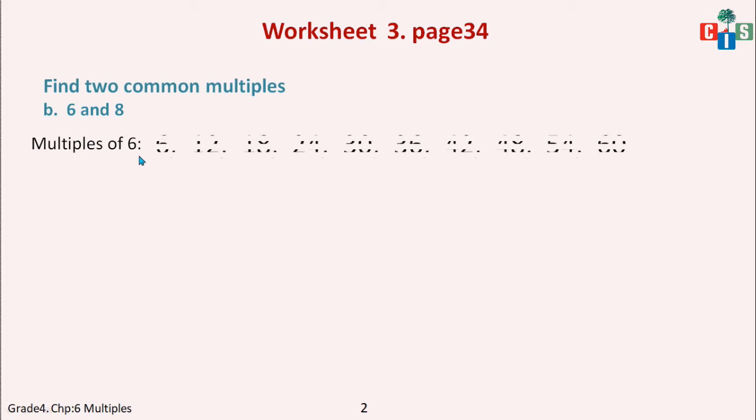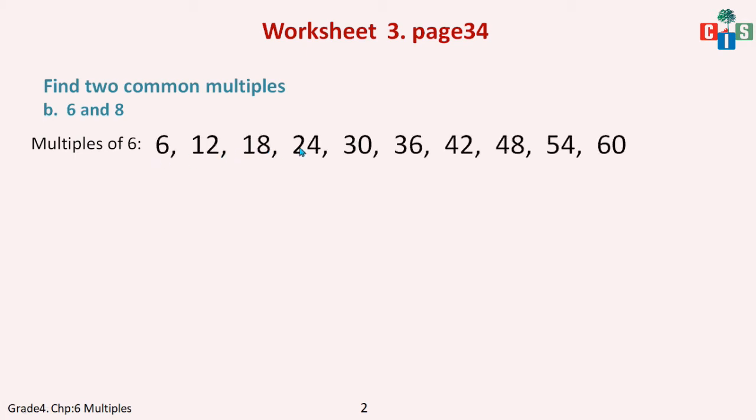So we will have multiples of 6, that is multiplication of 6, that is the table of 6. Yes, so 6 ones are 6, 6 twos are 12, 6 threes are 18, 24, 30, 36, 42, 48, 54 and 60. This is the table of 6. Okay. Now we will have the table of 8, that is multiples of 8. It's 8 students, it's not 18.